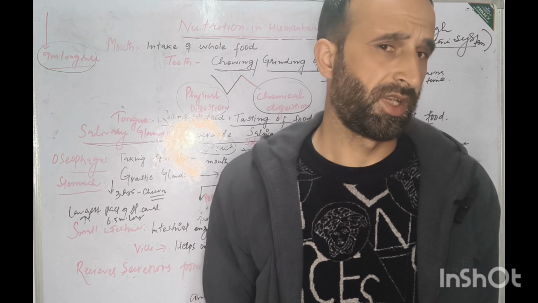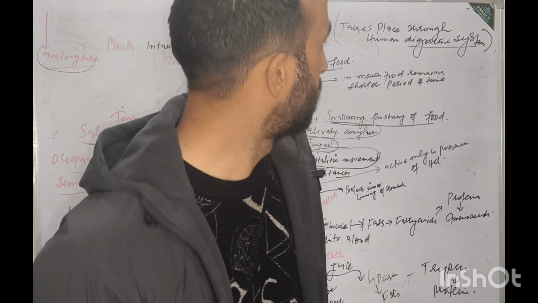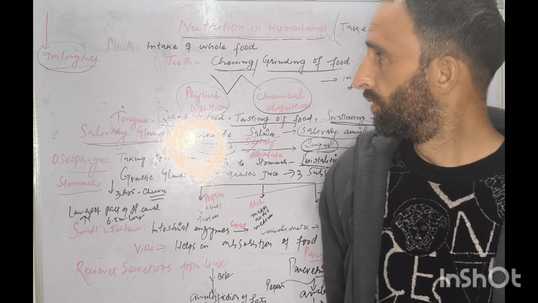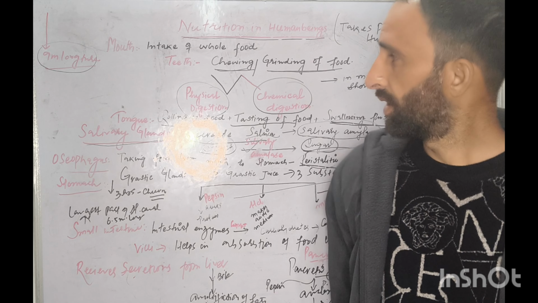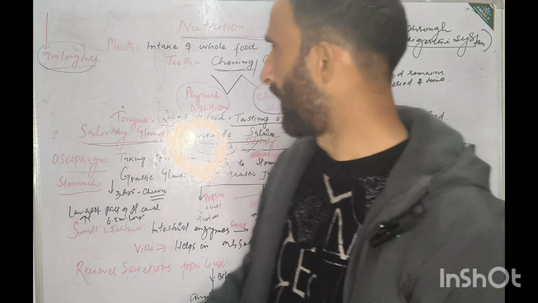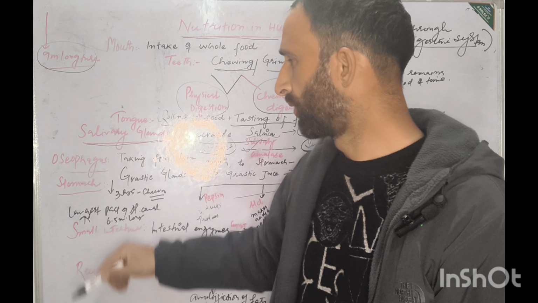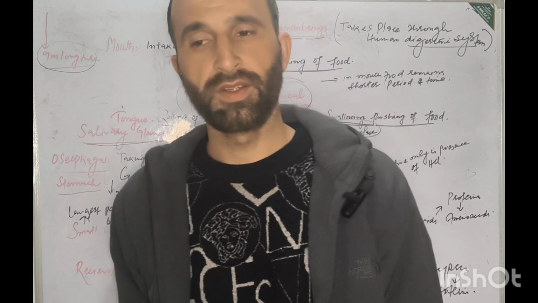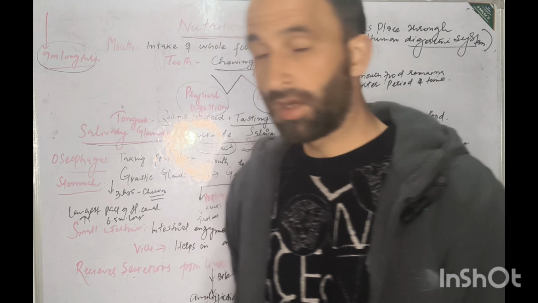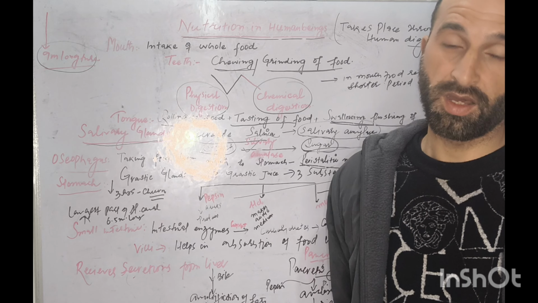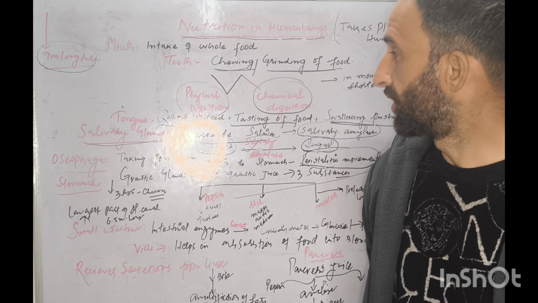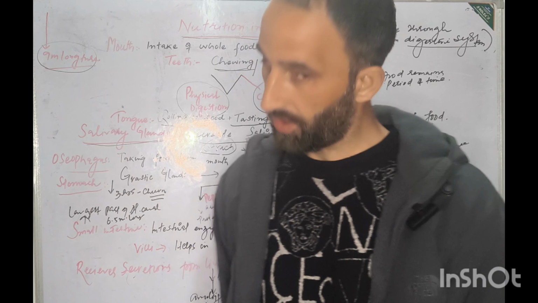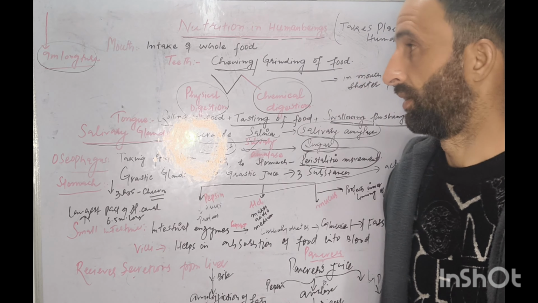What is the digestive system? The digestive system consists of the alimentary canal. The alimentary canal is a long tube. It consists of various digestive organs. The digestive organs are the mouth, esophagus, stomach, small intestine, and large intestine. Not only that, there are also some digestive glands associated with it, that is liver, pancreas, and gallbladder. These are associated with the alimentary canal.